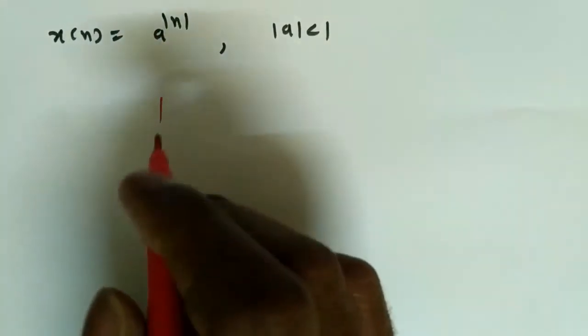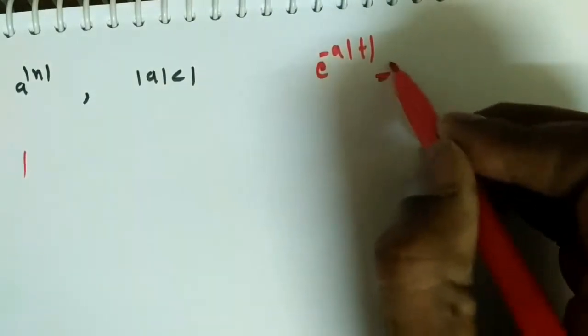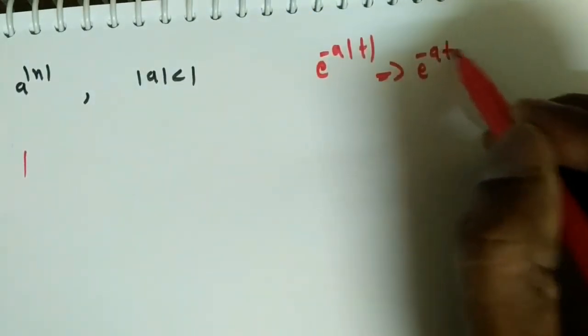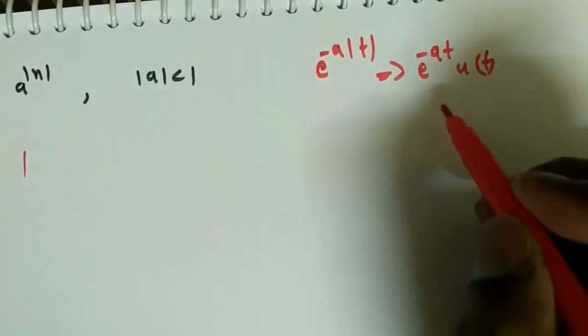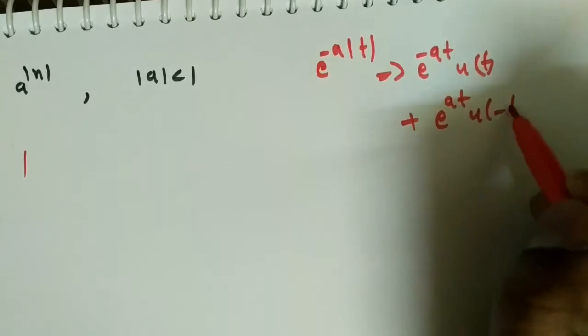Next we will take one more signal, which is a two-sided signal, a power mod n, where mod a is less than 1. Now to solve this, we need to see how to represent a power mod n. If I take the continuous time signal e power minus a mod t, I represent it like this: e power minus a t when t is greater than 0, that is u of t. When t is less than 0, it will become e power a t but u of minus t.